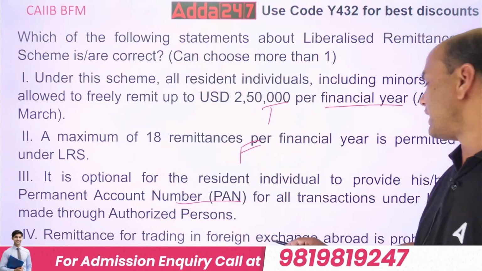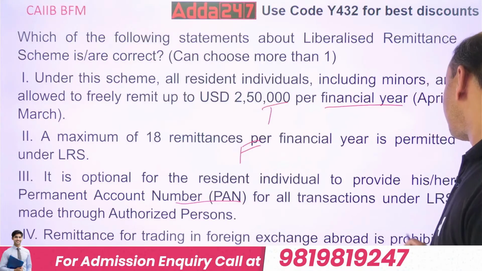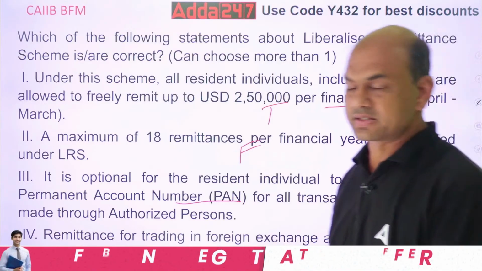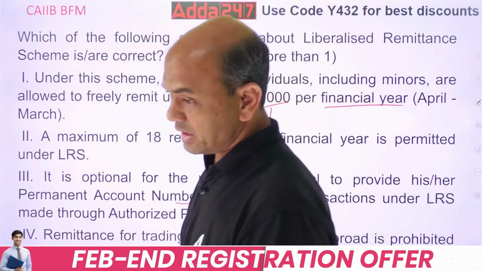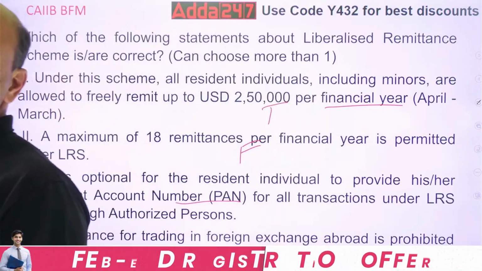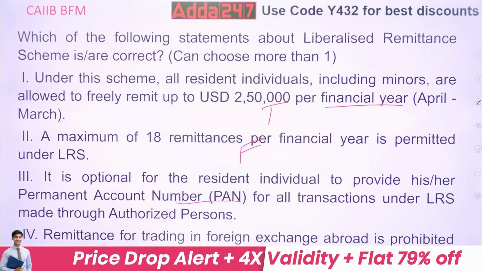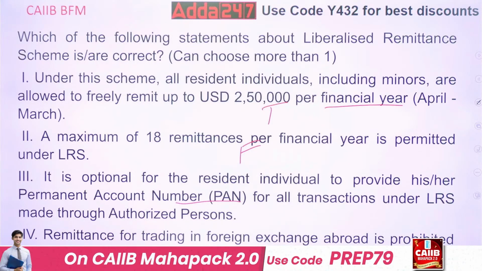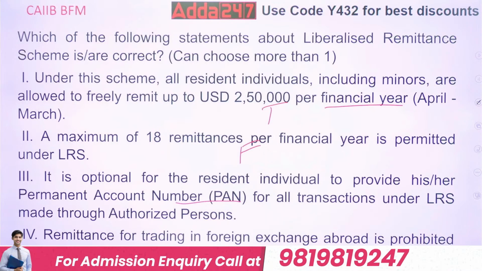A remittance for trading in foreign exchange abroad is prohibited under LRS. Now you tell me, between third and fourth, I have given the first option is right, the second is wrong. What about third and fourth? Can I say that I don't have a PAN number?